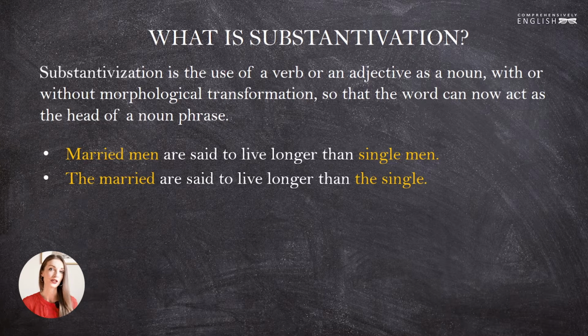By the way, not necessarily men in this case, people in general, those who are married and those who are single. The married and the single. We don't need to mention the noun. We just put the definite article before our adjectives, and now those adjectives act like nouns. Nouns that define a group of people with a particular characteristic.